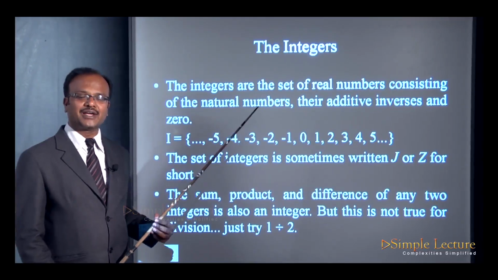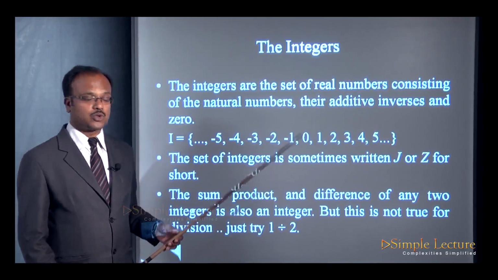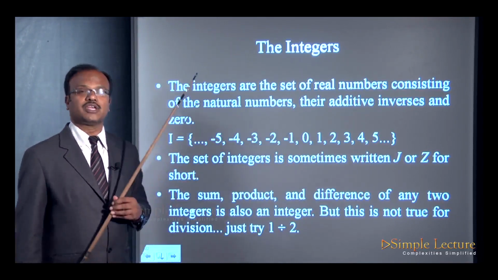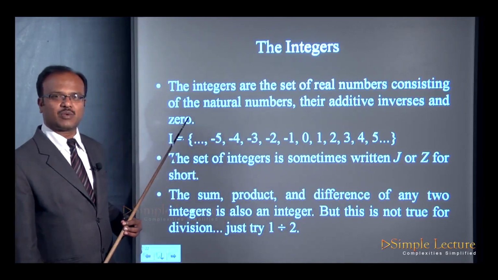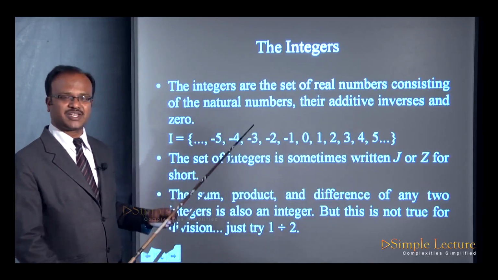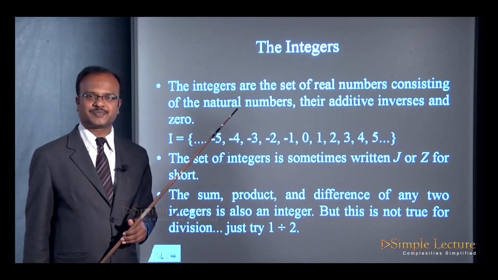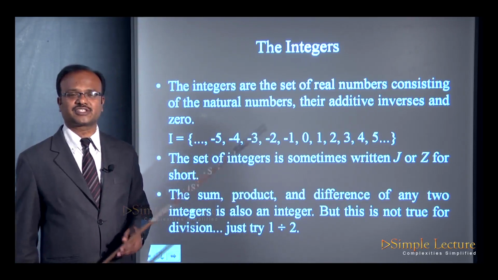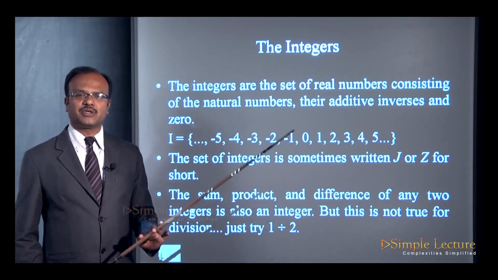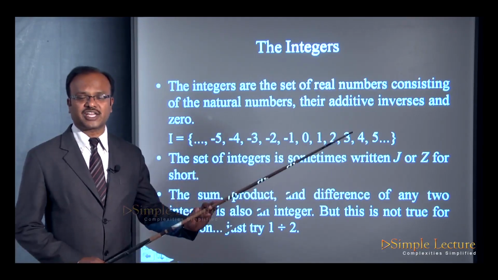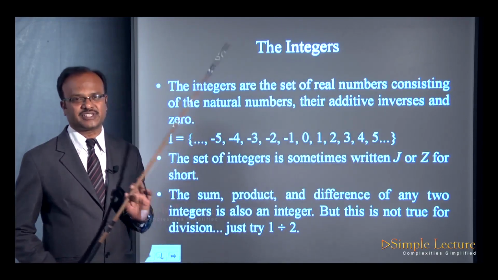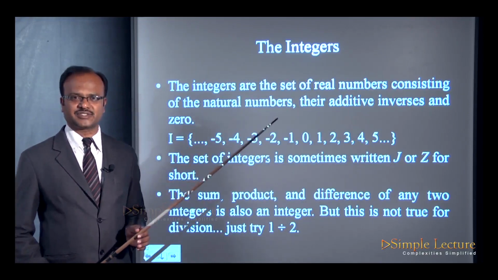That means when you add a number with them, you should get 0. So that is -1, -2, -3 like this, plus 0. So in other words, the set of integers is equal to 0, plus or minus 1, plus or minus 2, plus or minus 3, plus or minus 4 like this. In short, the set of integers can be written by using the English alphabet I, or it can be denoted as J, or it can be denoted as Z. So I, J or Z all represent the same thing, that is the set of integers.